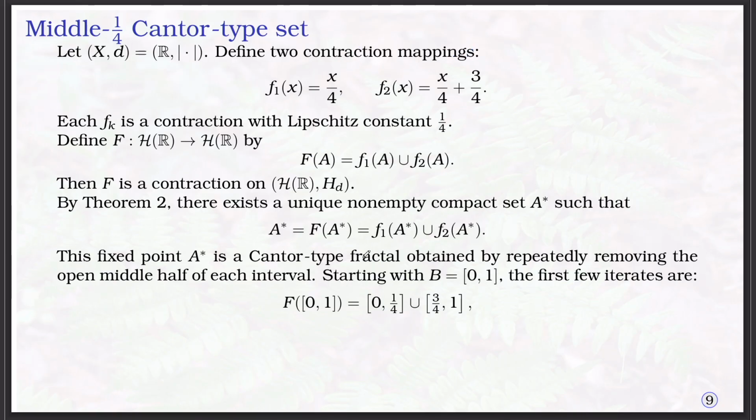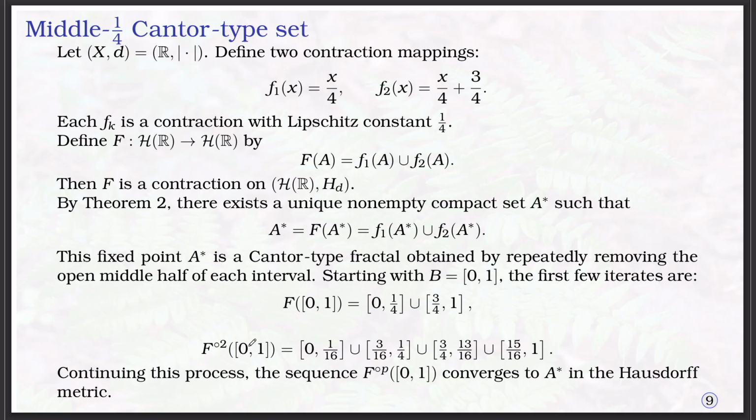Now if you apply F1 to [0, 1], you will get [0, 1 by 4]. If you apply F2 to [0, 1], one can get a similar type of Cantor set. For the previous one also we can construct it like this, we can get these 4 intervals, and then this sequence converges to the middle 1 by 4 Cantor type set.